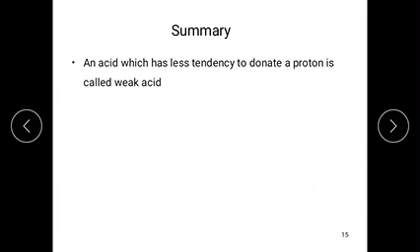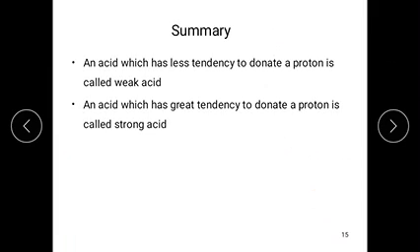An acid substance which has less tendency to donate a proton is called a weak acid. An acid substance which has great tendency to donate a proton is called a strong acid.